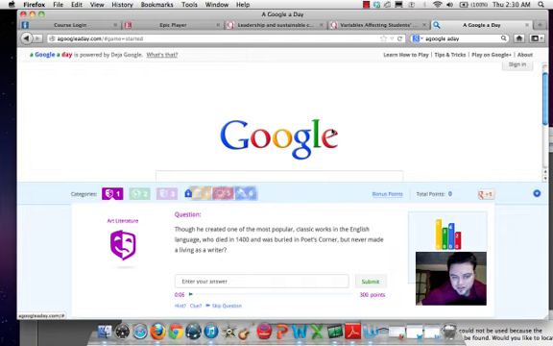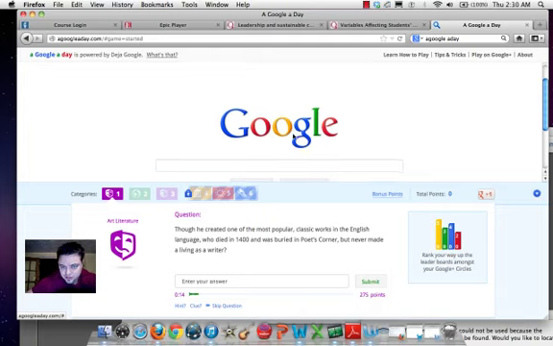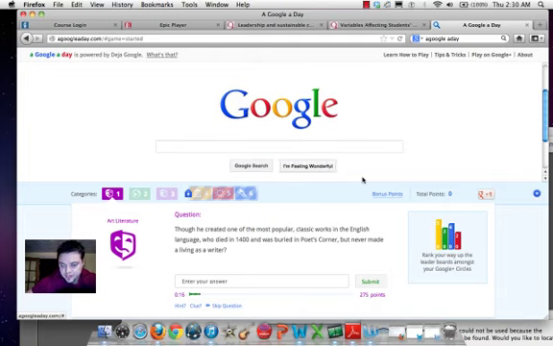Now, the first thing I want to show you is that it's almost like two websites cut in half. The top half is the Google search that we're used to seeing, with I'm Feeling Lucky. And the second half, down at the bottom, is more of the question. Think Trivial Pursuit on the internet. So here's what it is. Tomorrow when you go, or when you're watching this video, your question may be different, but the purpose is the same.